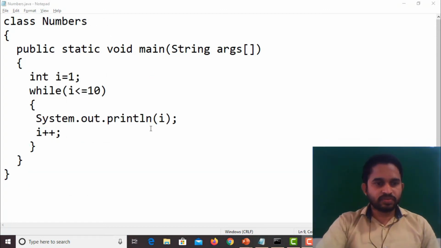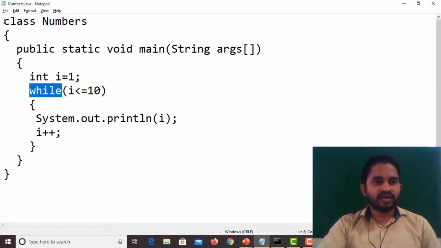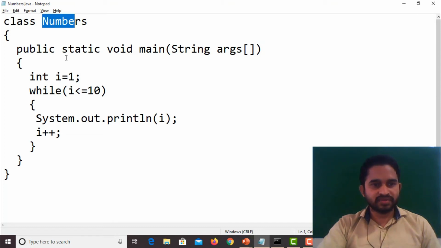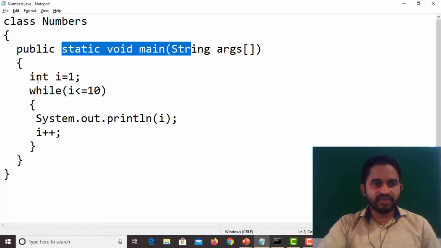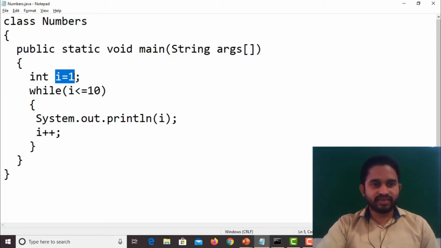The next program is, I want to print 1 to 10 numbers using while. Here I declared the class name Numbers, with the same main statement. Here I initialized one variable with value 1, that is i equal to 1. While loop: the condition is i less than or equal to 10.